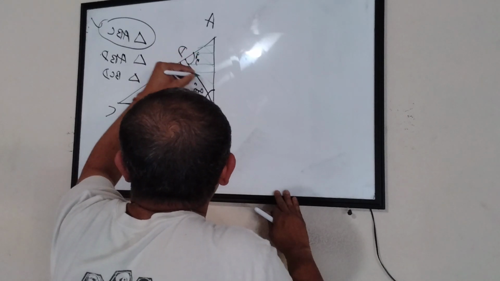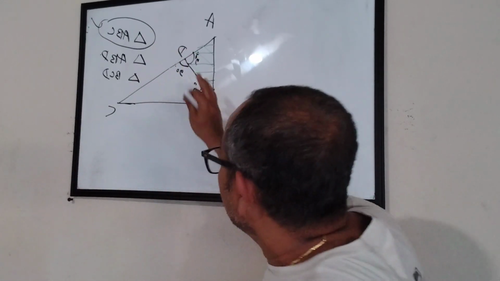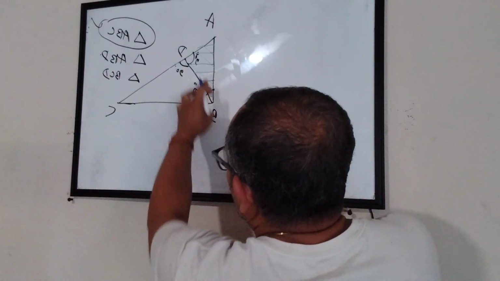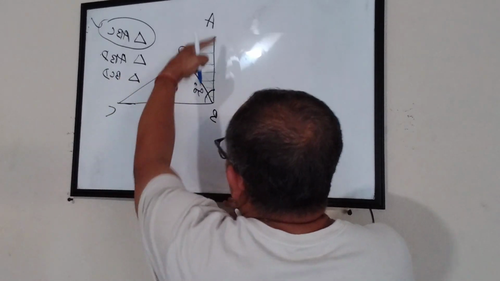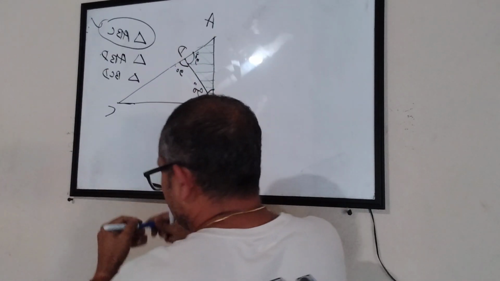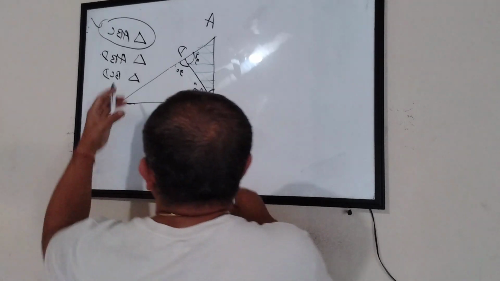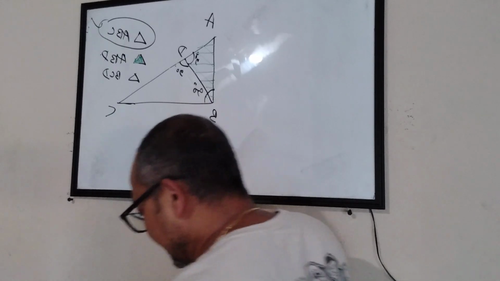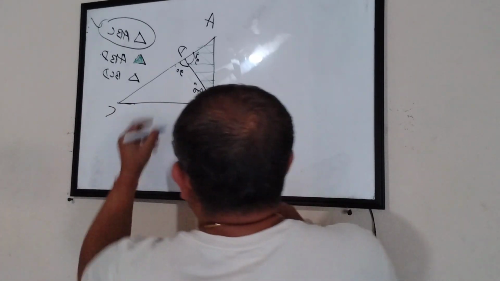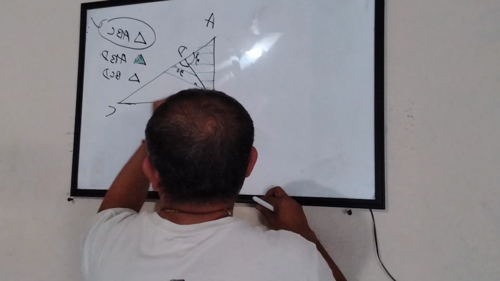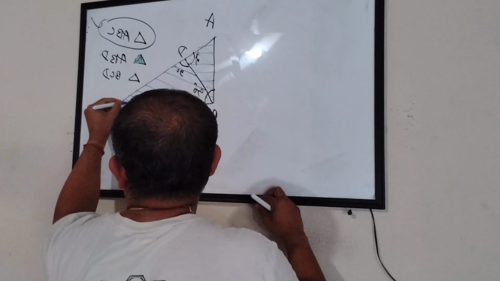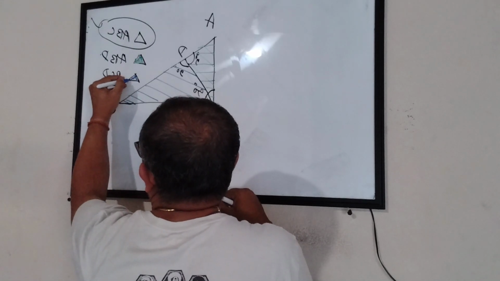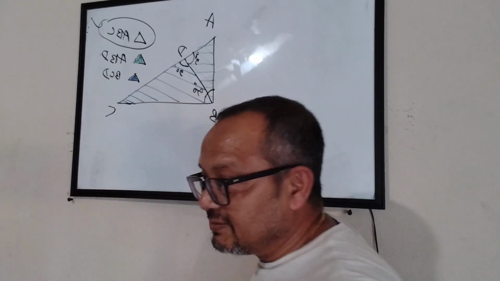Okay, so there are two triangles. There is one baby triangle which I colored in green, and the green one is ABD. Let me color it also so that it becomes a little easier for you guys to relate. And then there is another baby triangle which I will color blue, and this is BCD. So let me color it here also. I think now it's optically better.